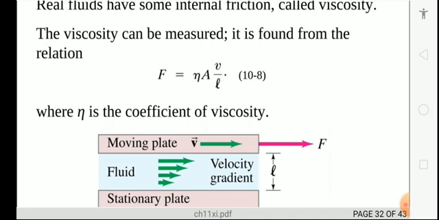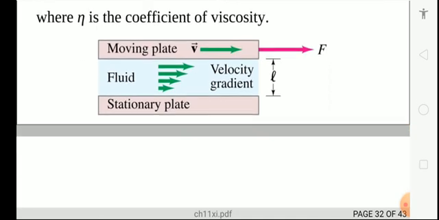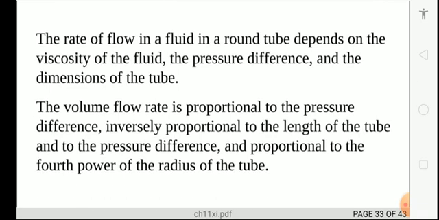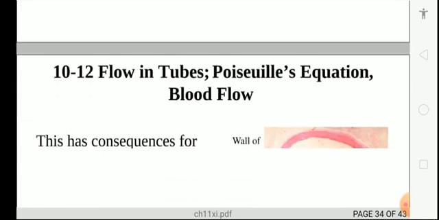Okay, thus eta is known as coefficient of viscosity, and its magnitude depends on the type of the flow and its temperature. So the rate of the flow in the liquid around the tube depends on the viscosity of the fluid, the pressure difference, and the dimension of the tube. The volume of the rate flow is proportional to the pressure difference and inversely proportional to the length of the tube, and proportional to the fourth power of the radius of the tube.